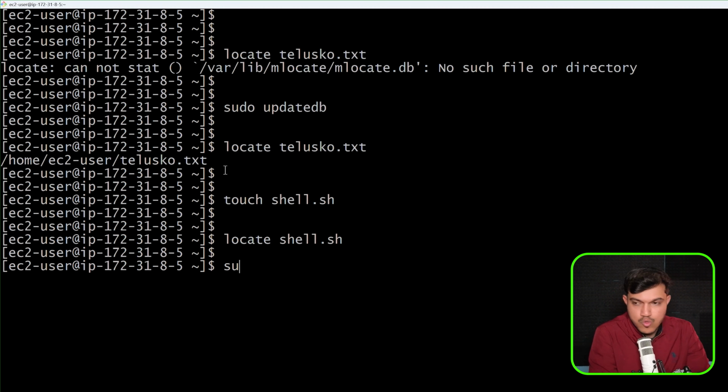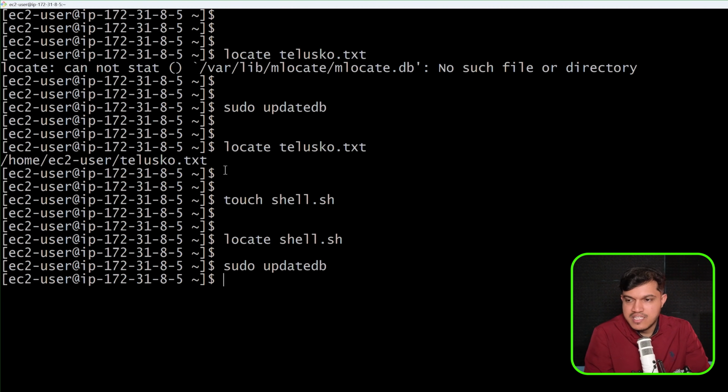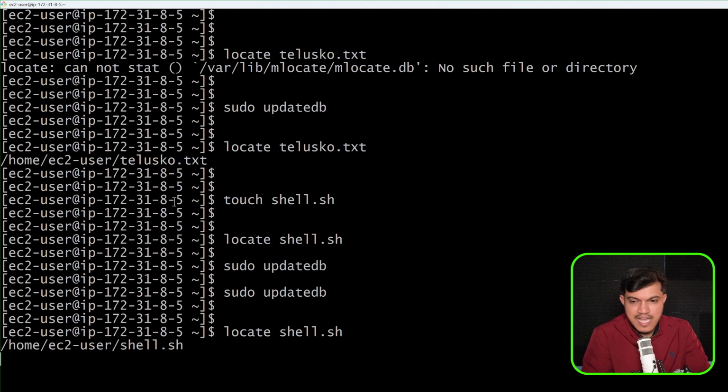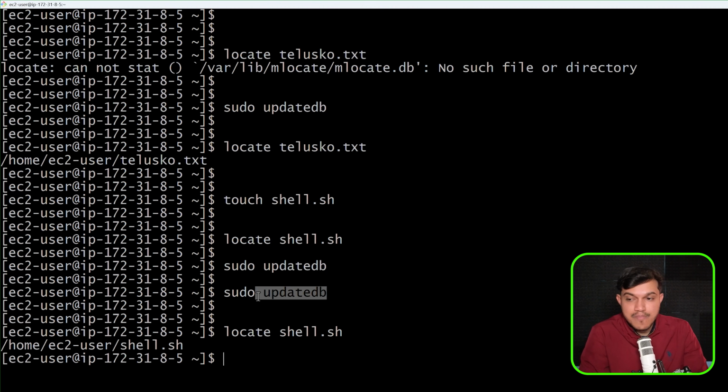Now I'll say here sudo updatedb, and after I say this, again I will say locate shell.sh, and the moment I say this, I'm getting this entire path where it is located. Only when you update it. If you don't update the database, then you'll not be able to find any files or directory using the locate command. And since it will not search the entire Linux file system, it will go to this DB and then search the files or directories, because of which it is very fast compared to find.